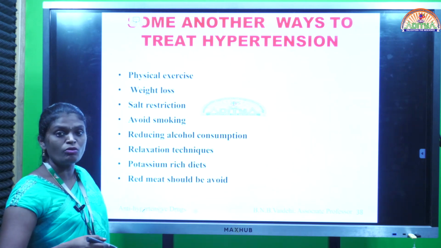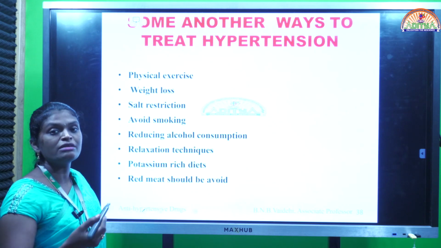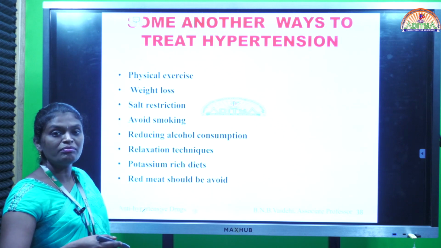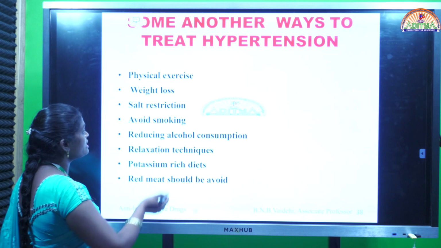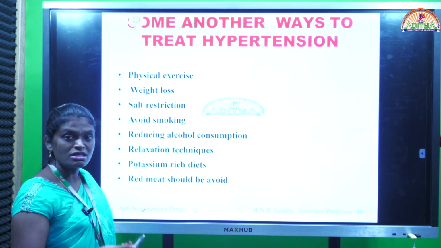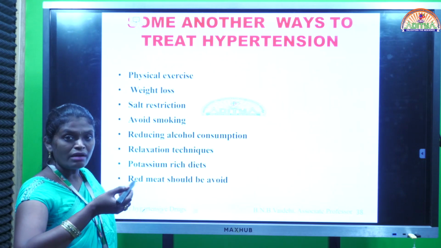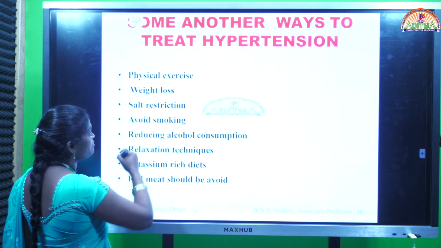If the person is obese, there may be a chance of getting hypertension. By maintaining a proper diet and doing exercise, we can reduce weight, thereby reducing elevated blood pressure. Next, salt restriction. Excess sodium is also responsible for rising blood pressure. By reducing the amount of sodium in the diet we can reduce elevated blood pressure.